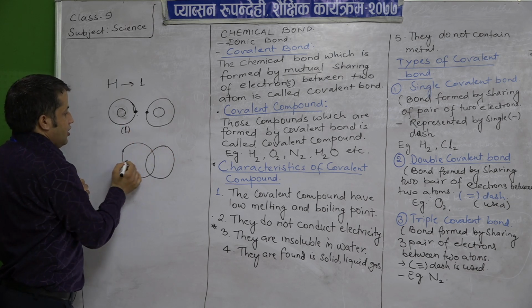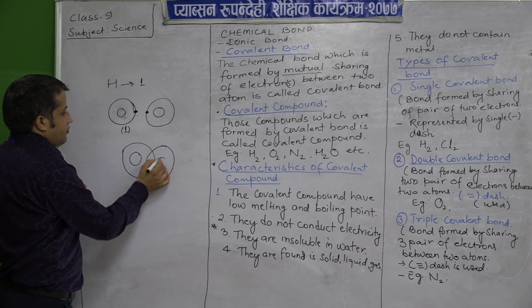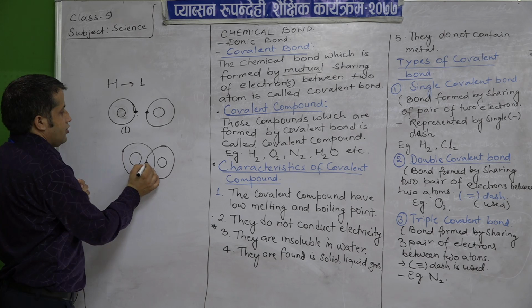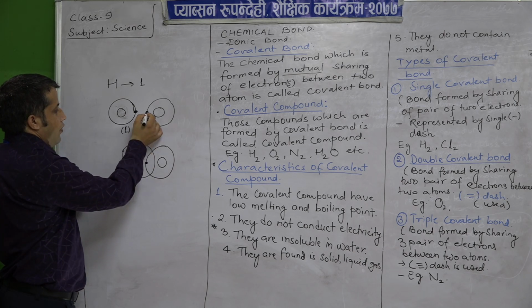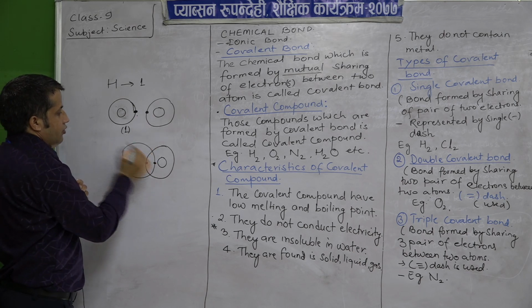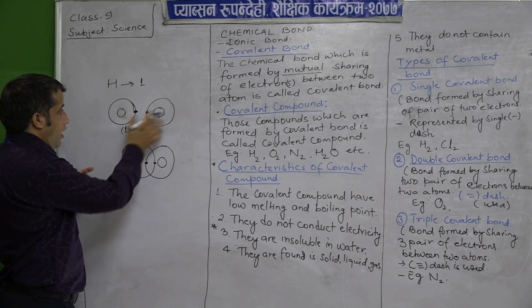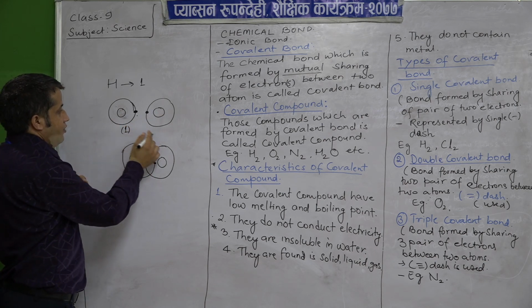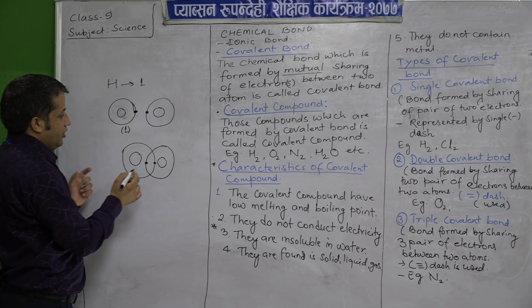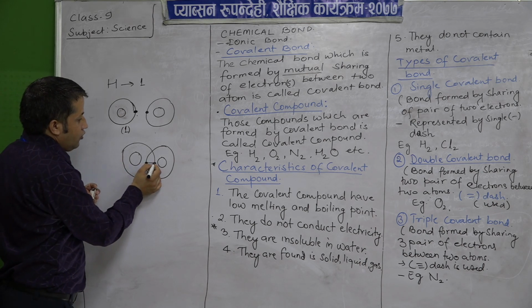Okay. We can say this hydrogen atom, this hydrogen atom, of this atom and this atom. Sorry, not compound, atom. This hydrogen atom and this hydrogen atom will join together.